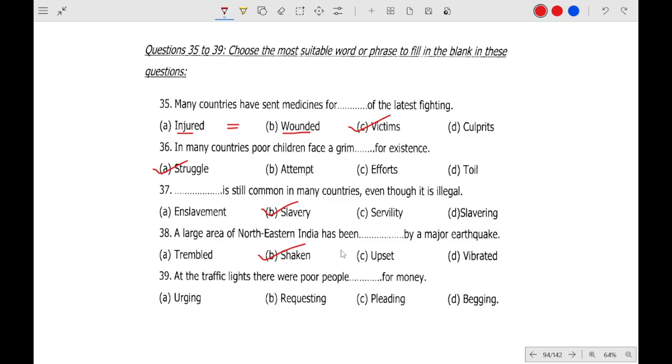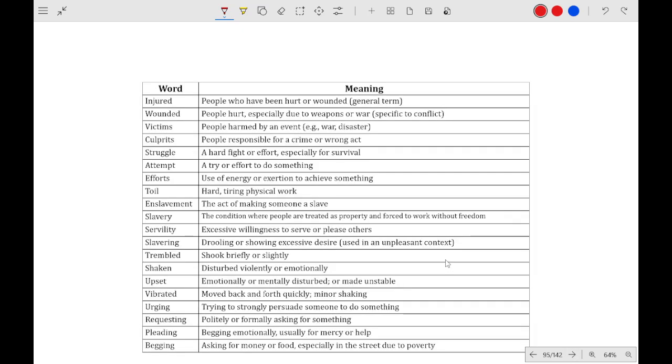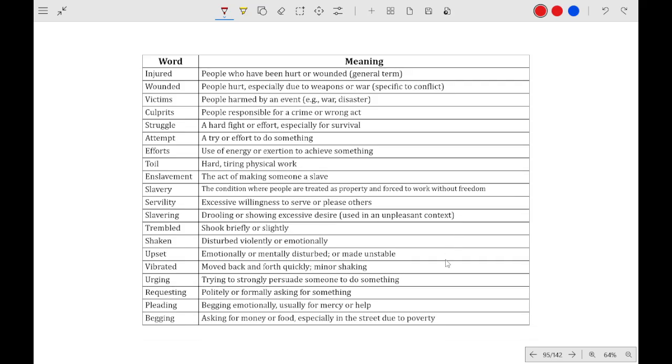Shaken will be the correct word. Tremble, has been shaken, okay. So grammatically this will be the correct answer, okay. At the traffic lights there are poor people begging for money. This one was easy. And these are the word and the meaning: injured, wounded, enslavement, servility, trembled, shaken.